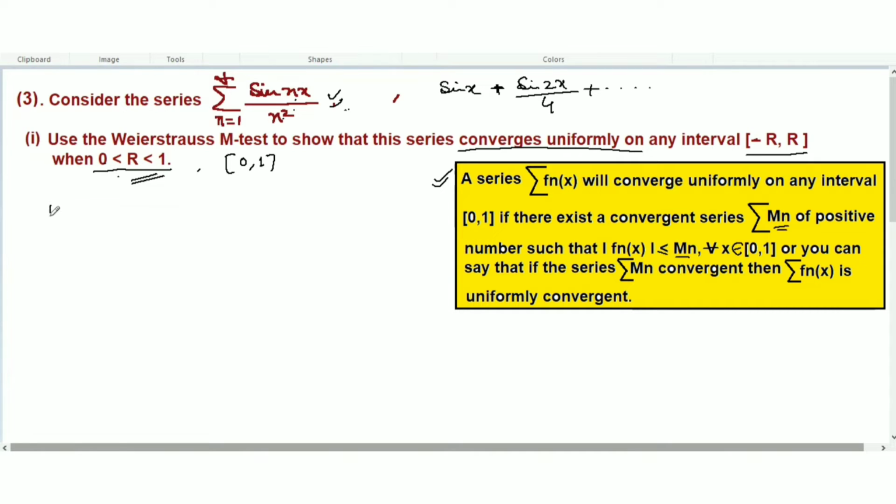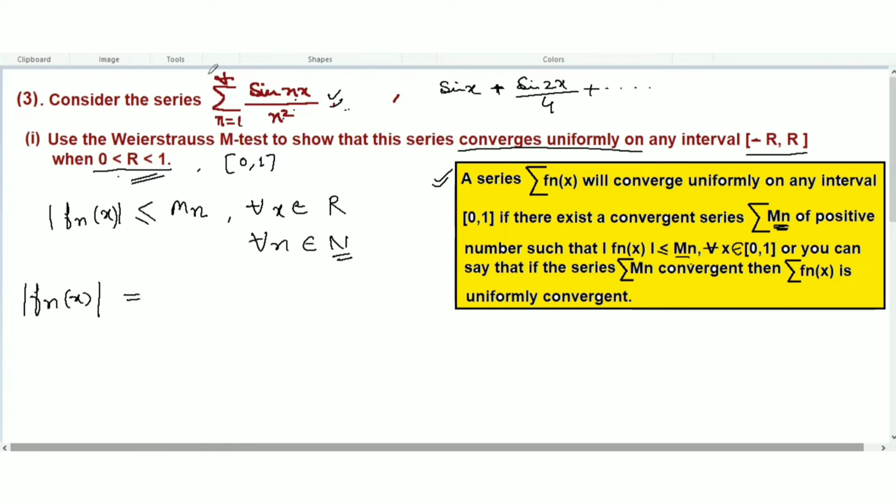We have to show that fnx should be less than or equal to Mn for all x belonging to this real interval, and for all n belonging to natural numbers. n will be 1, 2, 3, 4, 5, 6, given here n equal to 1 to infinity. Now first we have to create this Mn, and this Mn should be greater than or equal to fnx, or you can say that fnx should be less than or equal to Mn.